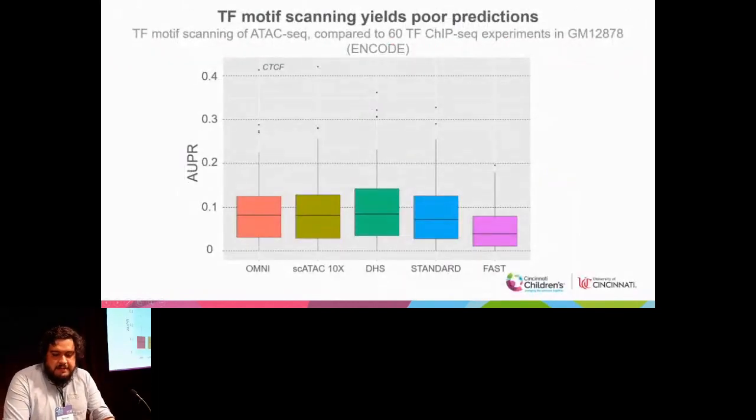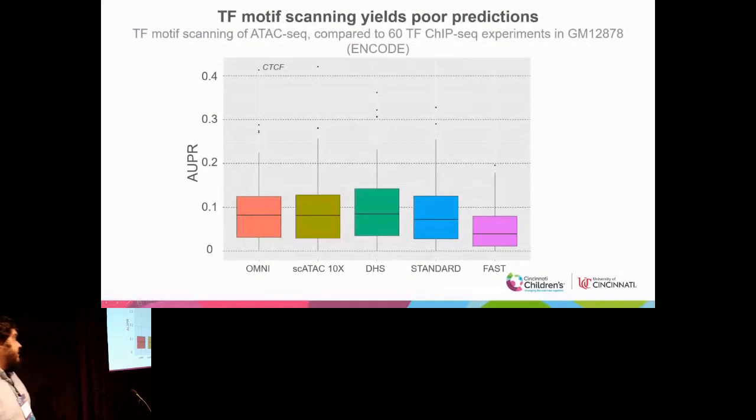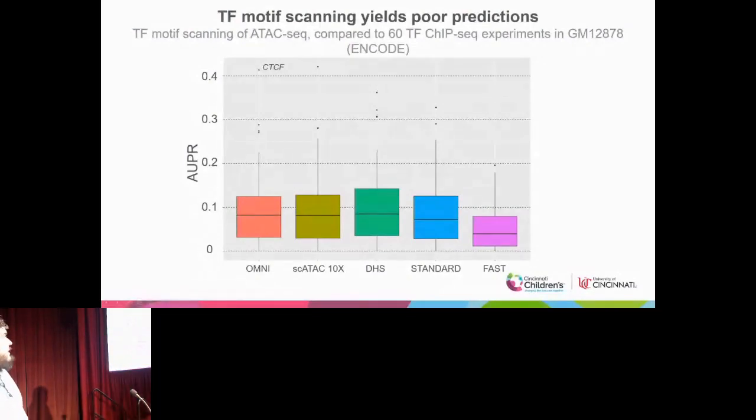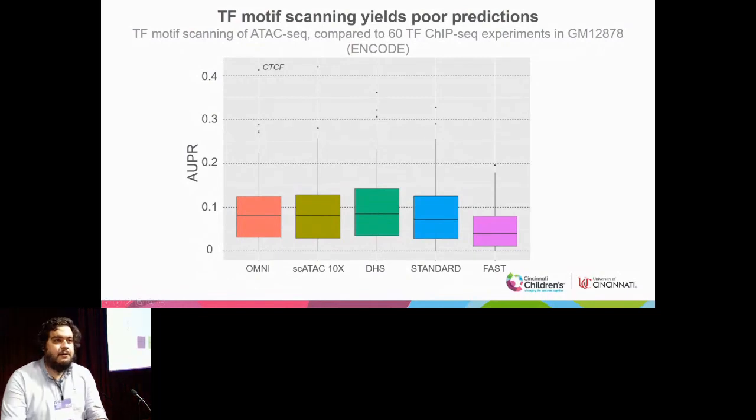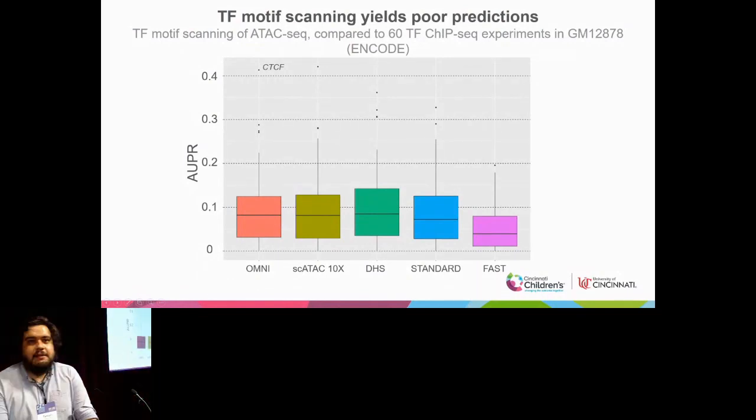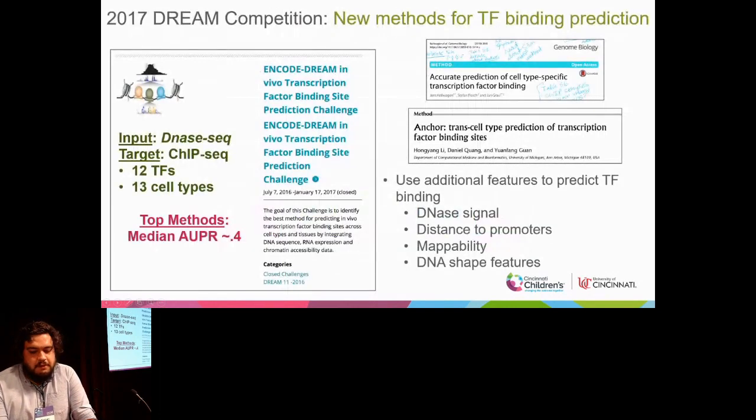However, when we compared the standard approach, which is motif scanning, for 60 TFs in one cell line, GM12878, which we had a lot of ChIP-seq data to compare to, we found that the actual recovery of experimental transcription factor binding sites was poor. And we used AUPR to assess our results. On average, our median was about 0.1, with the top transcription factor being CTCF, about 0.4, which has a well-defined binding site and is usually overlapping accessible chromatin regions. And this has also been noted by the community at large.